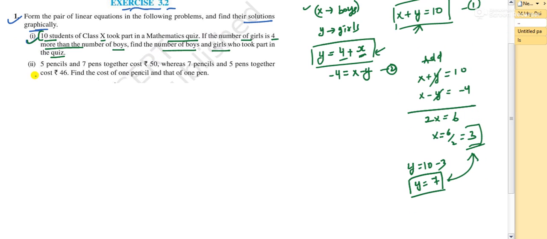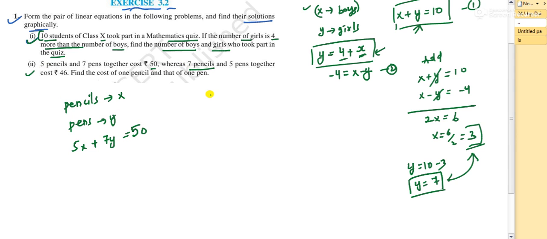Next, coming to question number 2. See, 5 pencils and 7 pens together cost rupees 50. So you have pencils and pens. I'll take the cost of pencil as x and cost of pens as y. Now 5 pencils, that is 5x, and 7 pens, that is 7y, together cost rupees 50.